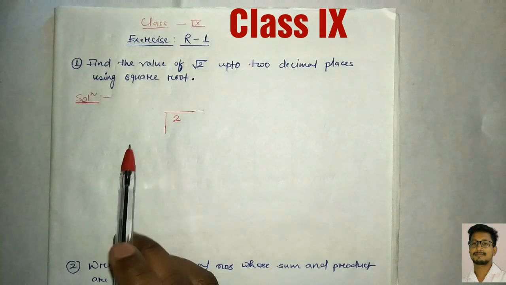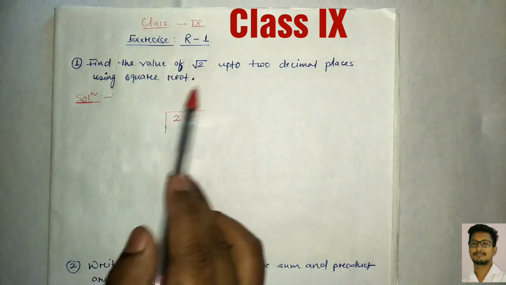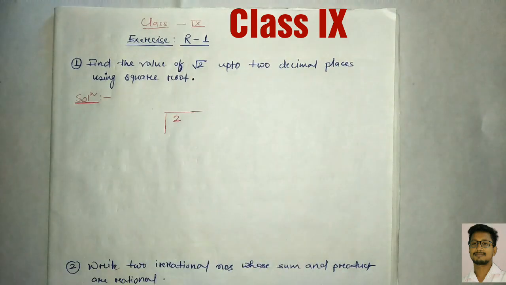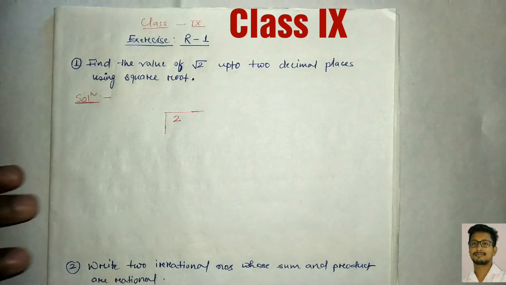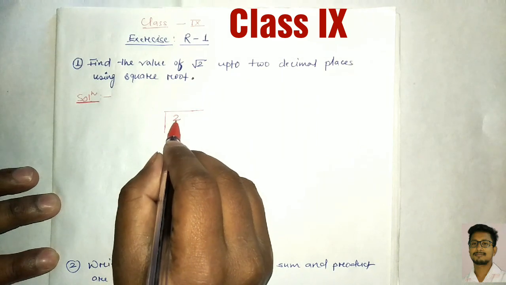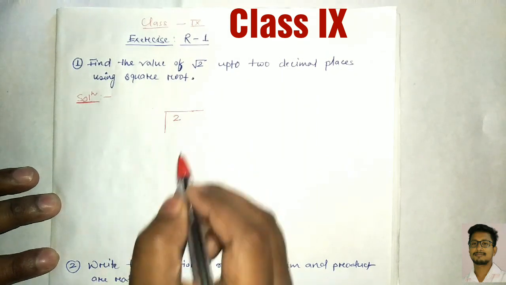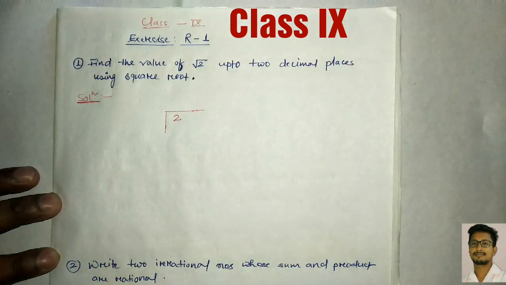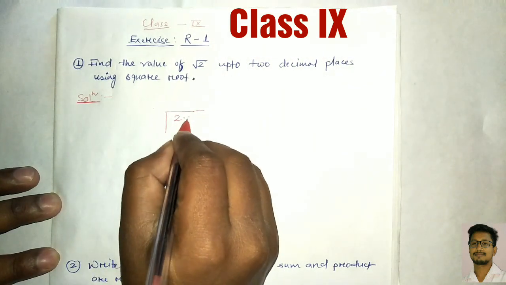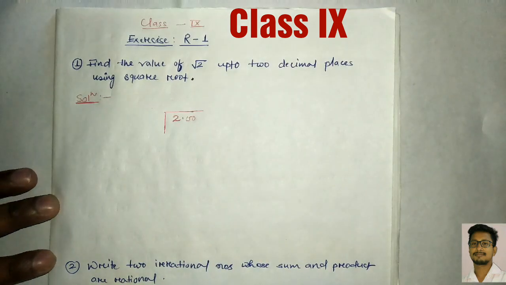Now the question number 1, what is given here? Find the value of root 2 up to 2 decimal places using the square root method. Okay, that long division method we are going to use here, right? So I have written here 2 inside this box. Now we're going to use a long division method. Since it's alone, we have to give here a point and 2 times 0.